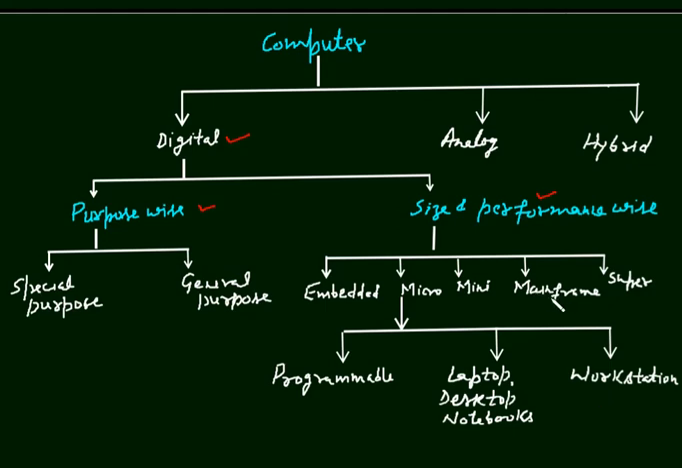These mainframe computers are large computers, and they are manufactured by big companies like IBM, and they are used in big industries. And this minicomputer is a computer which plays a role in between micro and mainframe. That is, these minicomputers are used for departmental or small organization functioning.